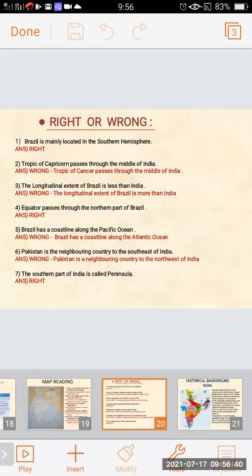What passes through the middle of India? Tropic of Cancer. In the question it is asked, Tropic of Capricorn, so it's a wrong statement. Tropic of Cancer passes through the middle of India is right.